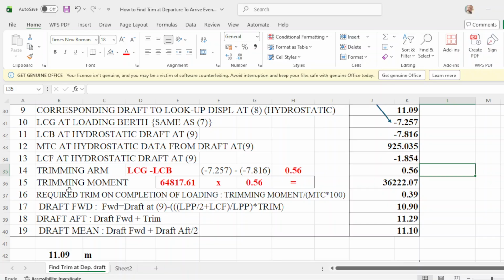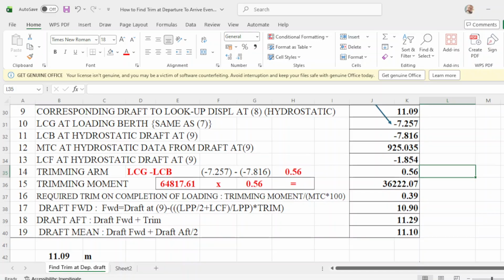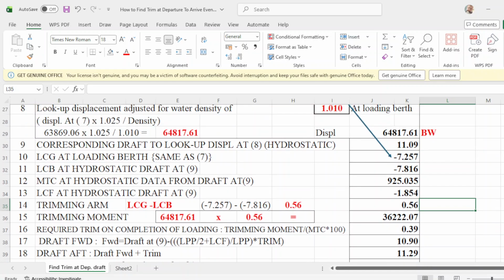Now, trimming moment, number 15, is displacement. This one. Displacement of 64817.61 multiplied with your trimming arm, which is this one. And you get a value of trimming moment is 3622.07.